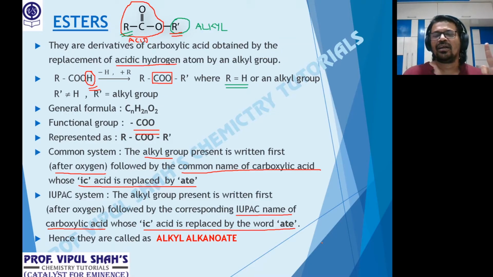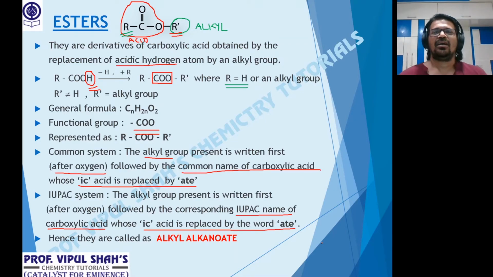Third, propionic acid. Replace ic acid by the word ate: propionate. IUPAC for 3 carbons: propane, propanoic acid. Replace ic acid by the word ate: propanoate. And 4, butyric acid becomes butyrate. IUPAC for 4: butane, butanoic acid, butanoate.